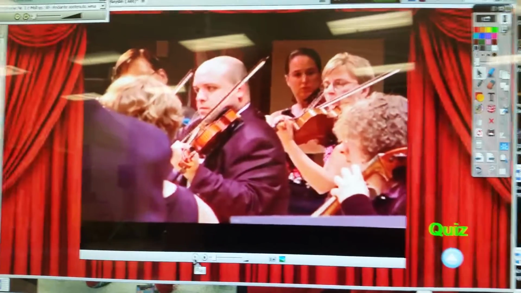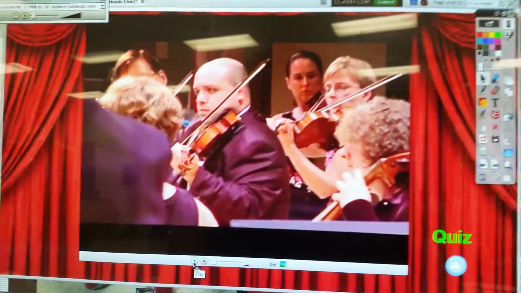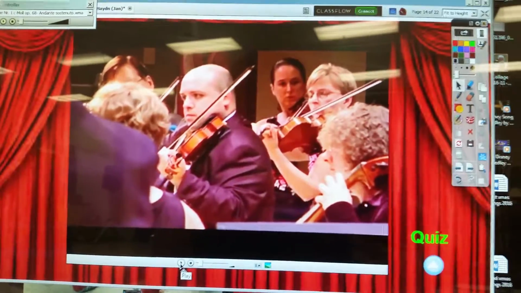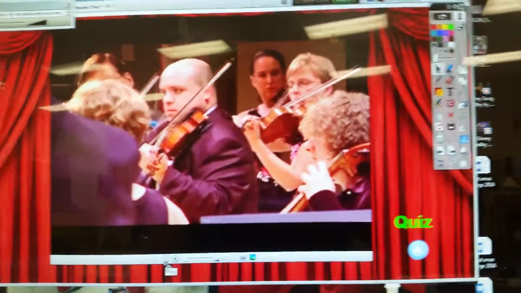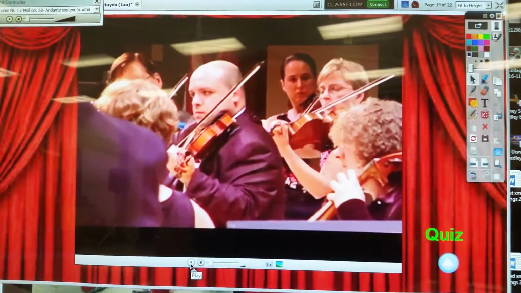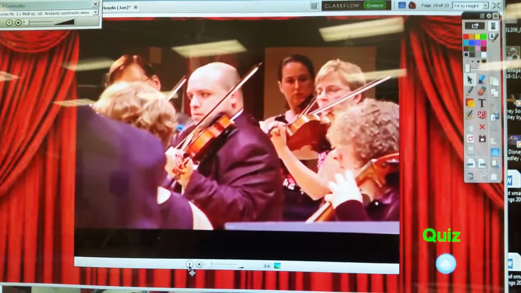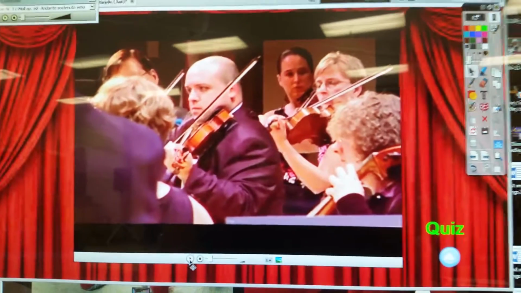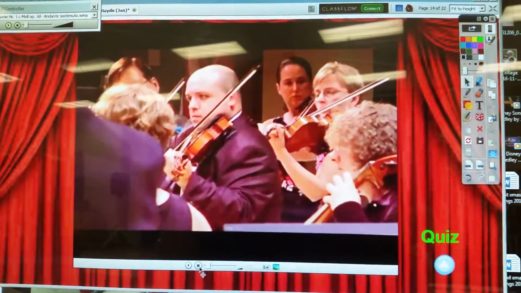So ask the kids, what did he do to get them to play loud? He used a lot more energy. He made his conductor's baton go up way higher. So the bigger the space he uses with the conductor's baton, the louder they get. The smaller the space he uses with the baton, the softer they get. So now reset the video right there.